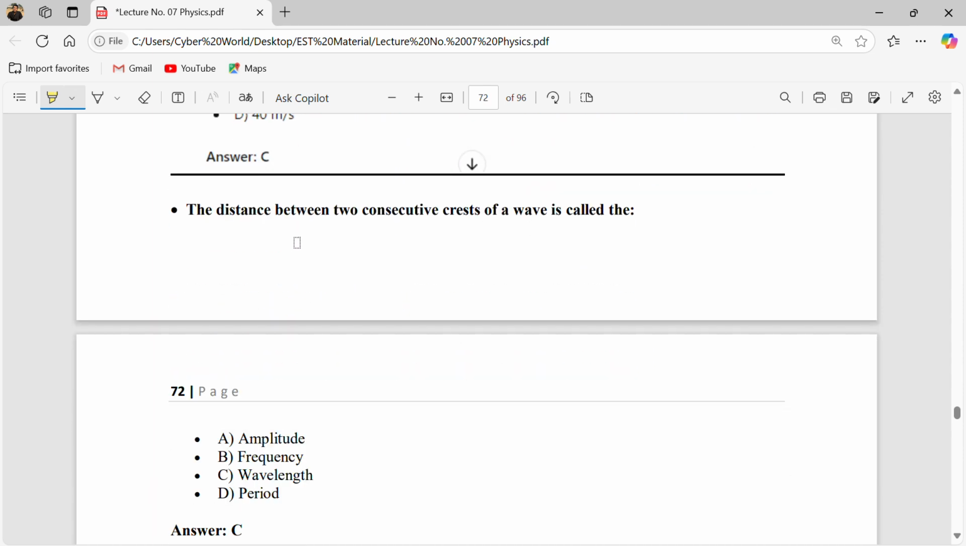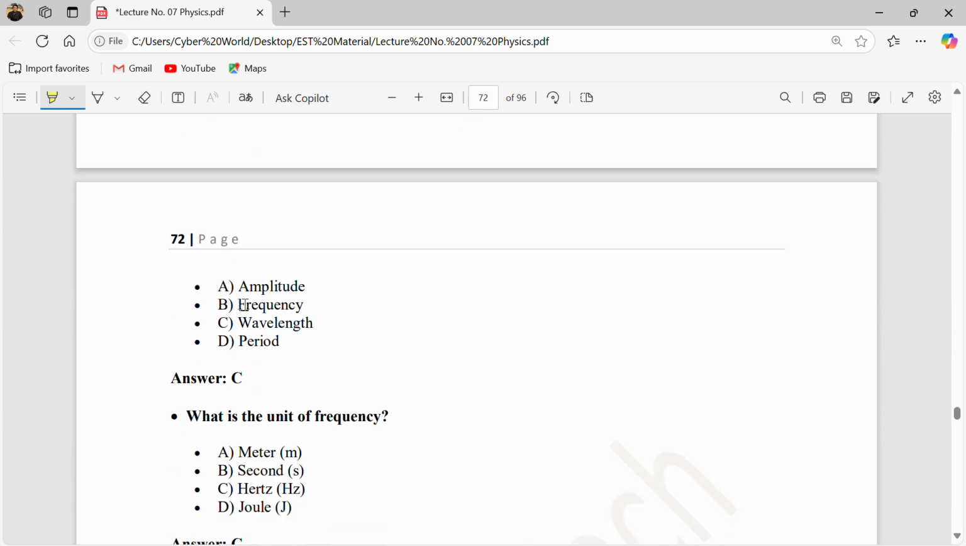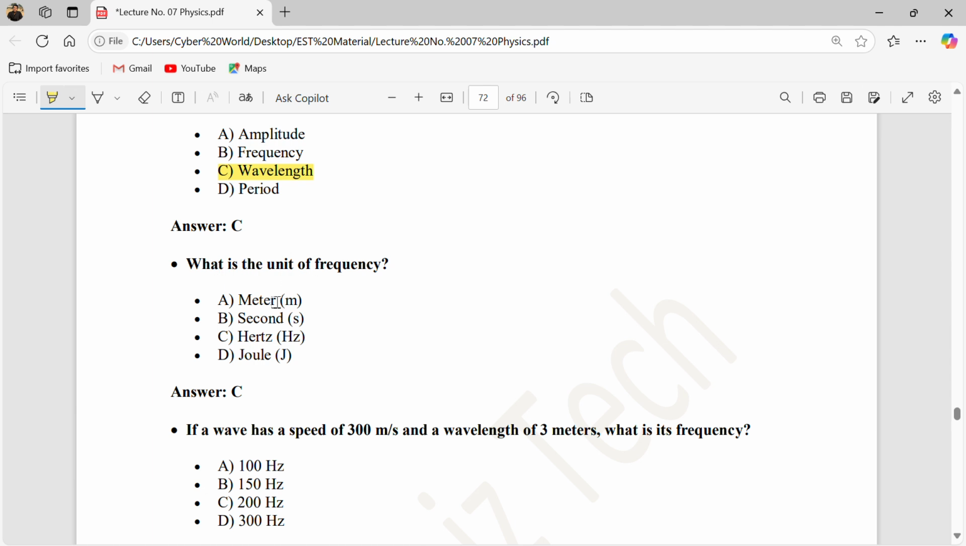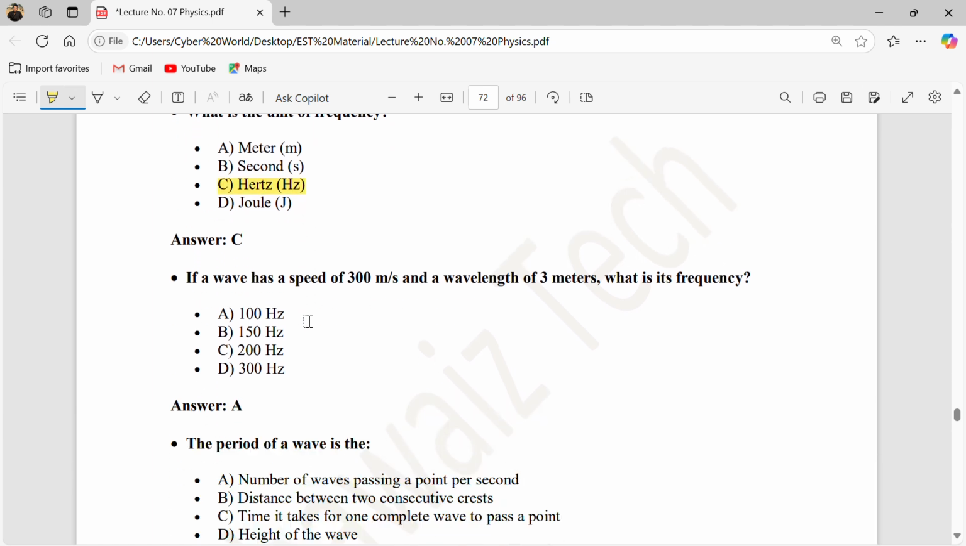The distance between two consecutive crests or troughs, we know that it's the wavelength. What is the unit of frequency? We know that hertz is the unit of frequency.